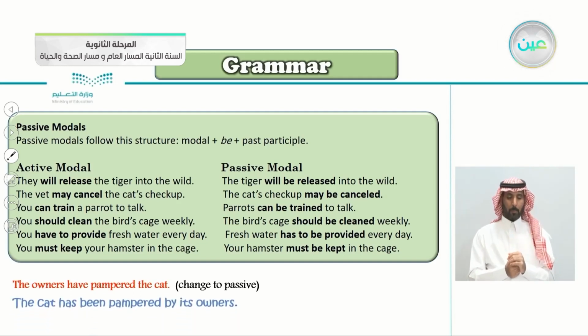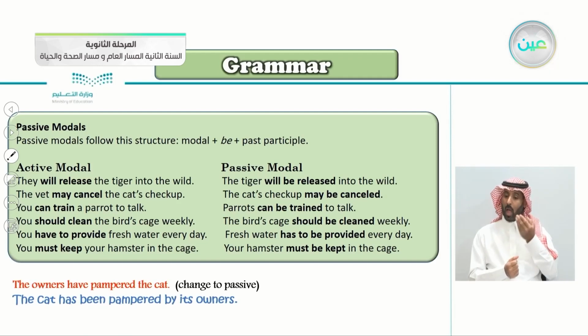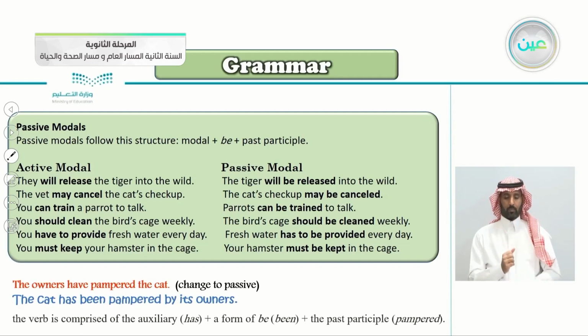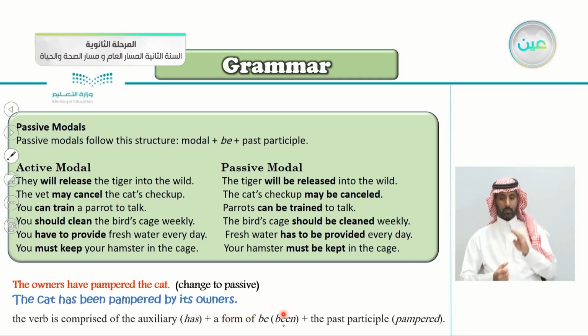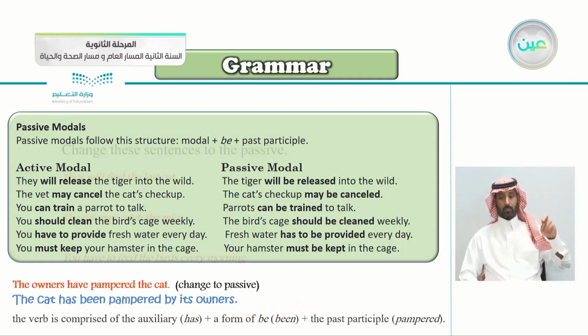So we say, yes, the cat has been pampered by its owners. Very good. So this is the passive modals. So the verb is comprised of the auxiliary has, this is the modal, plus a form of be, any form of be. Here we have been. Then we write the past participle pampered. So the auxiliary or the modal here is has, then any form of be, which we have here is been, then the past participle. Excellent.